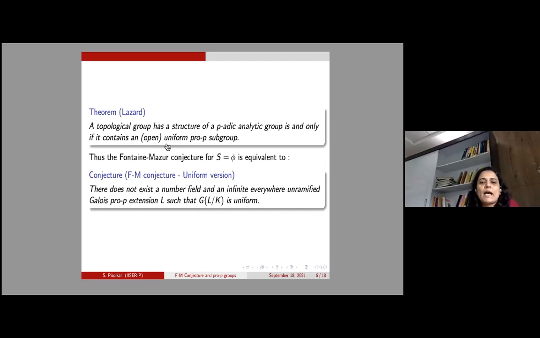So one can now say that the Fontaine-Mazur conjecture can be stated for, let's say, S equal to the empty set. That is to say, when the representation is everywhere unramified, as follows: there does not exist a number field K and an infinite everywhere unramified Galois pro-p extension L such that the Galois group of L over K is uniform.